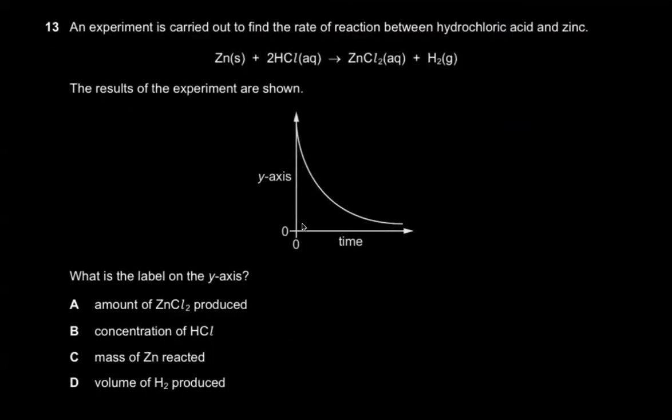Moving on. An experiment is carried out to find the rate of reaction between hydrochloric acid and zinc. The results of the experiment are shown.